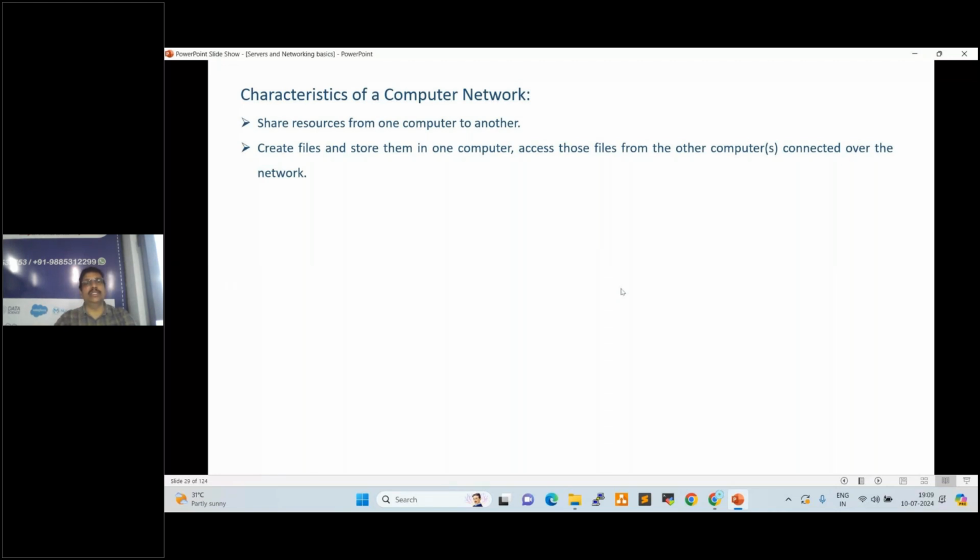Network connectivity is there. So instead of configuring printers on all the floors, what do they do? They configure one printer on the second or third floor as a network printer, right? Instead of installing printers on all the floors, they configure one printer on one floor as a network printer.